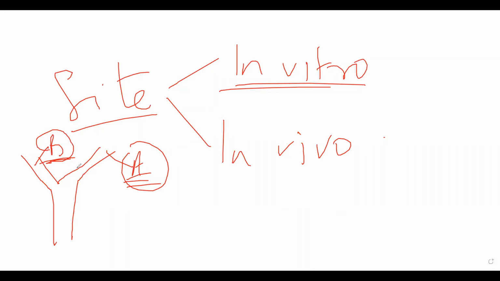In vivo reactions are those that occur inside the person's body. Once you have given two drugs together in a person's body, they are interacting and they are either cancelling each other's effect out, or they are causing some problem. They are affecting each other's pharmacological properties. So those are the sites of drug interactions and types of drug interactions.